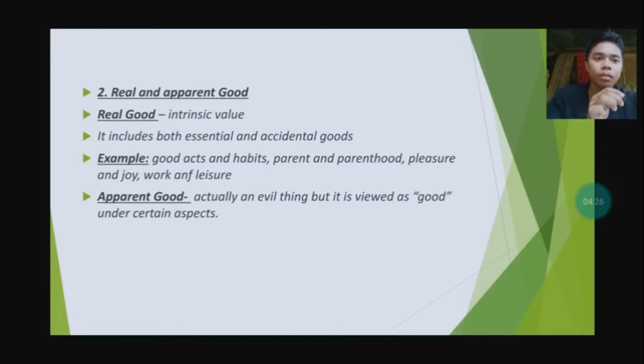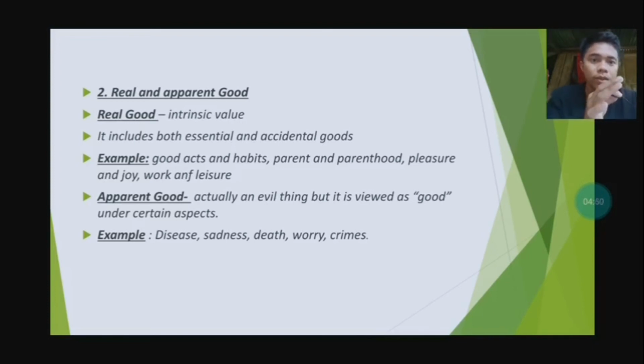Then we say apparent good is actually an evil thing but is viewed as good under a certain aspect. Examples are disease, sadness, death, worry, crimes. Before anything else, I would like to emphasize what is apparent good. Apparent good is doing something bad, but there's a purpose. It's doing something evil, but it's viewed as good.